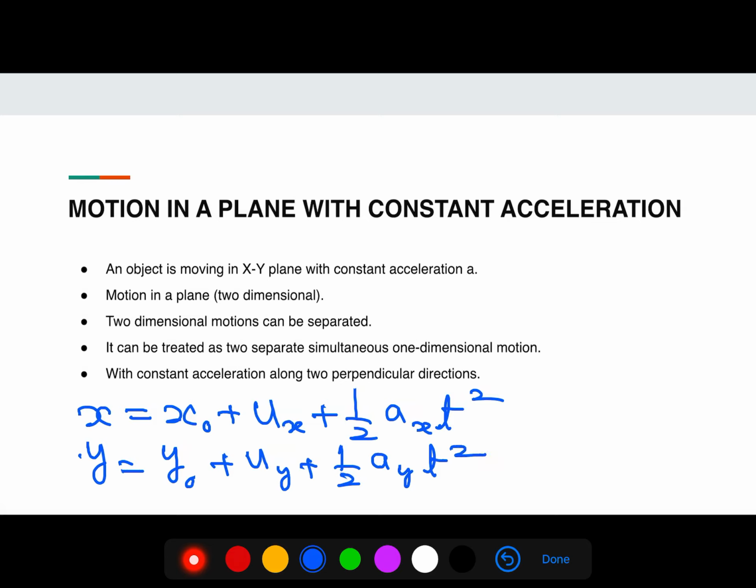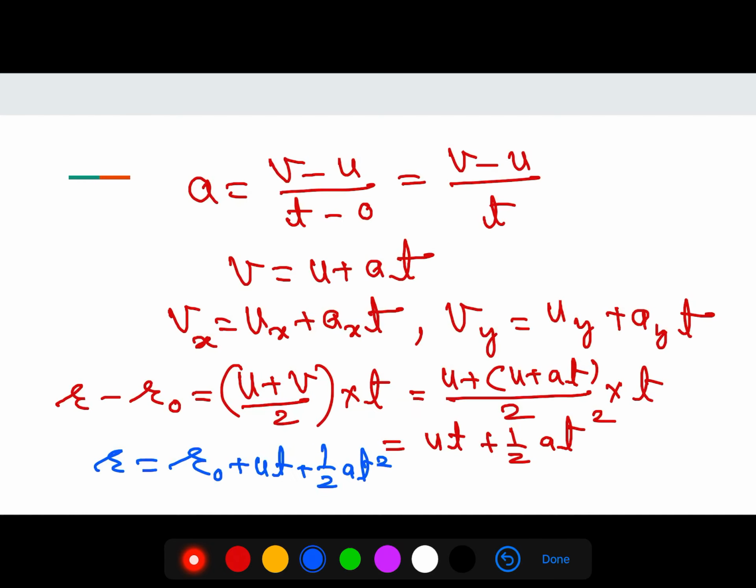In place of ux and uy, in place of u, you can also use v naught. So motion in a plane, which is in 2 dimensions, can be treated as 2 separate simultaneous 1 dimensional motions with constant acceleration along 2 perpendicular directions.